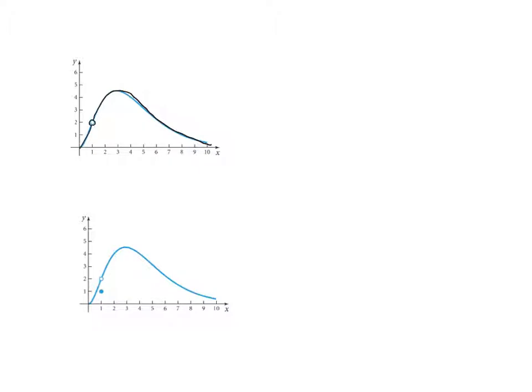So this has what we call a discontinuity at x equals 1. So we always identify the x value at which the discontinuity occurs, and it is continuous everywhere else. So right now we're going to focus on a discontinuity at a point. Otherwise, this function is continuous. It just has that one hole in the graph at x equals 1. So that's one type of discontinuity where you have a hole in the graph.